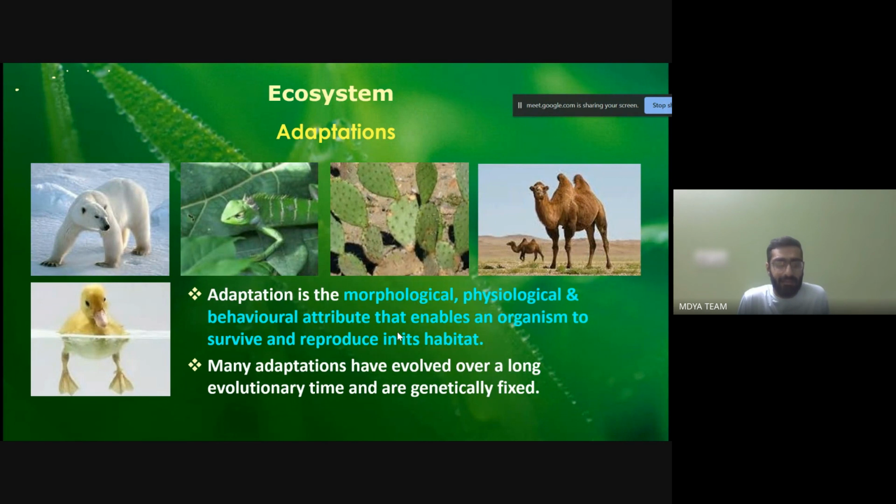So that is why God has gifted each organism such characteristics, such physiological attributes, the functioning of their organs and the systems of the body, such behavioral and morphological attributes, to enable them to survive and reproduce in that habitat.